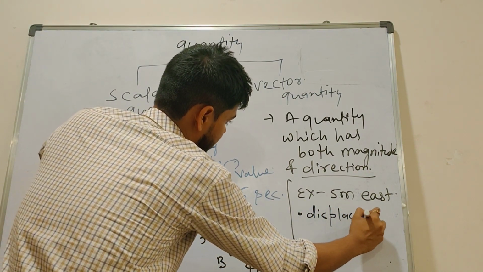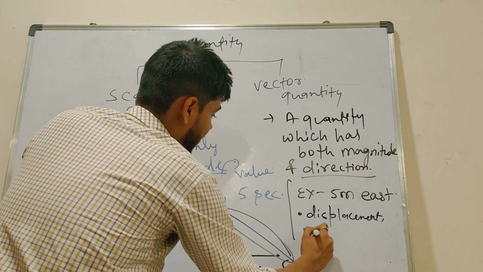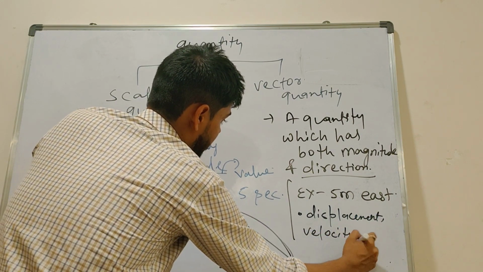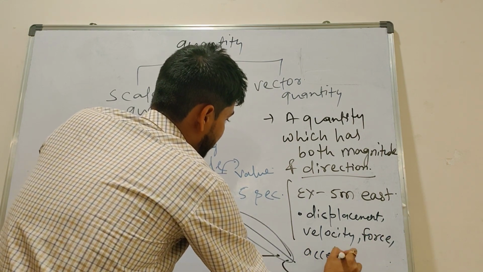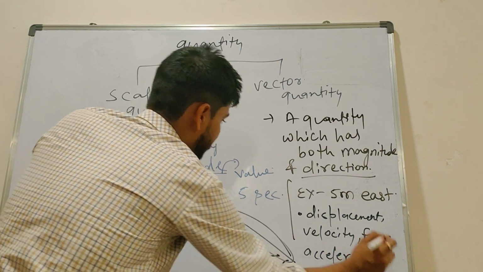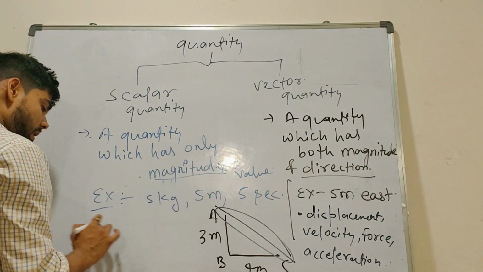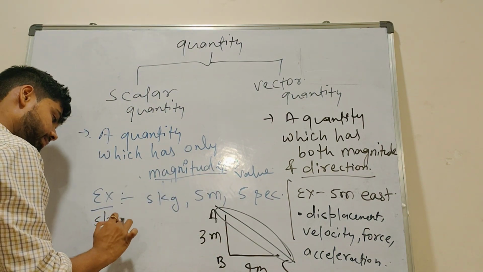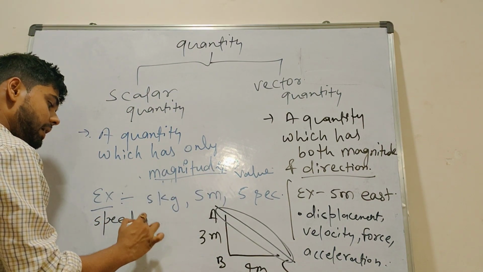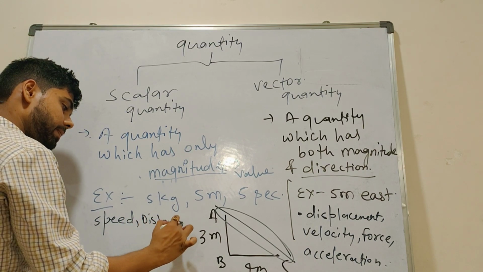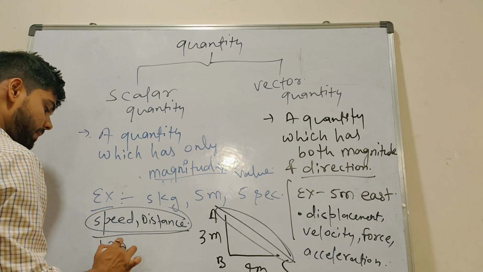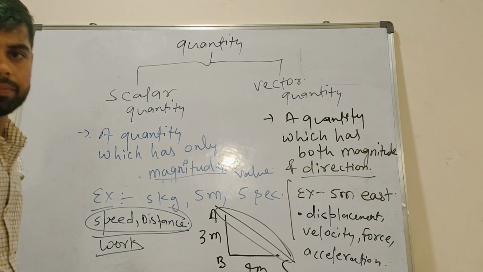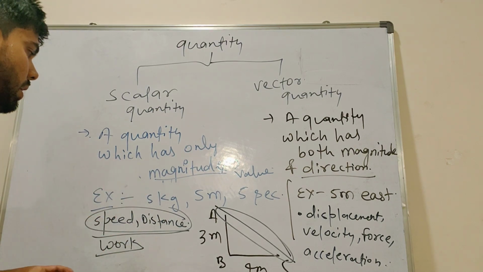Right now, keep in mind. Next, velocity is a vector quantity. Next, force is a vector quantity. Next, acceleration is a vector quantity. These we will discuss later. Now keep in mind. Here, bacha, speed is a scalar quantity, distance is a scalar quantity, work is a scalar quantity. These all things we will discuss. Any doubts? No. So write down.